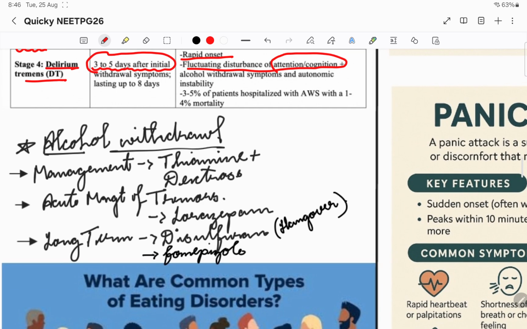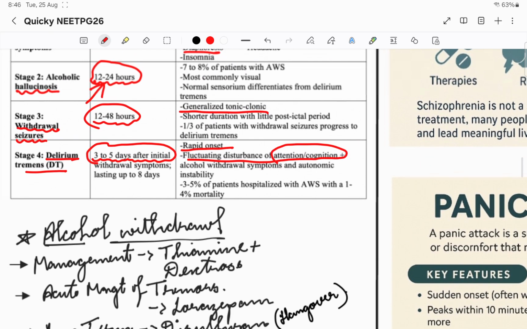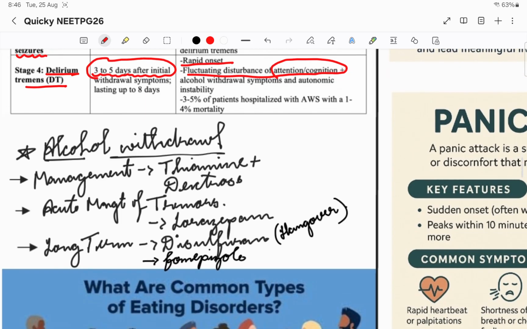So let us see how we manage. Suppose the patient has come. As I told you, they'll come either in the seizure stage or in the alcohol hallucinosis stage. So what we do is check for the hypoglycemia status first, and the first thing we do is thiamine, and then the dextrose. We also discussed this in the other chapters, right? So first we give a thiamine infusion, and then we'll give dextrose. Then the acute management of tremors and seizures will be lorazepam.